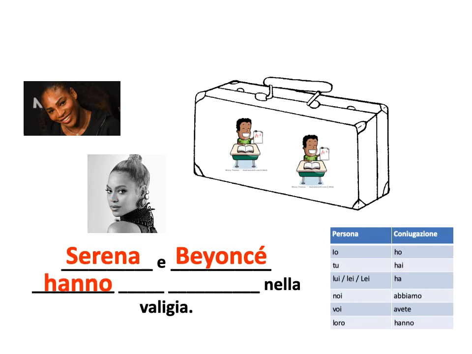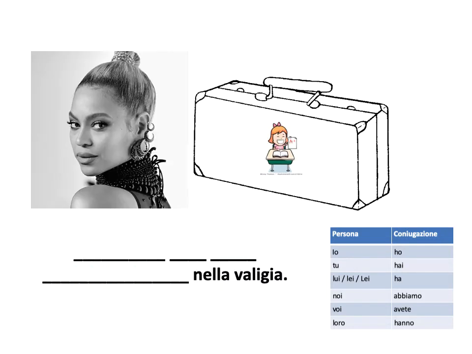Cosa hanno nella valigia? What do they have in their suitcase? Well, it's two students, right? How do you say two? Due. And how do you say students? E goes to I. Studenti. Serena e Beyonce hanno due studenti nella valigia. Why did we change a for hanno? Because now it's two people. It's they.